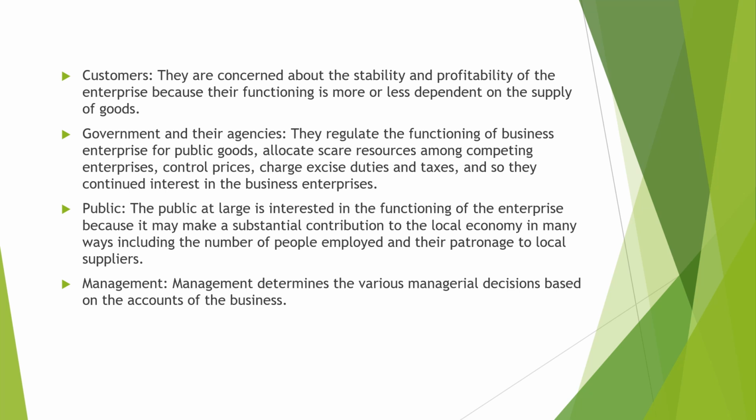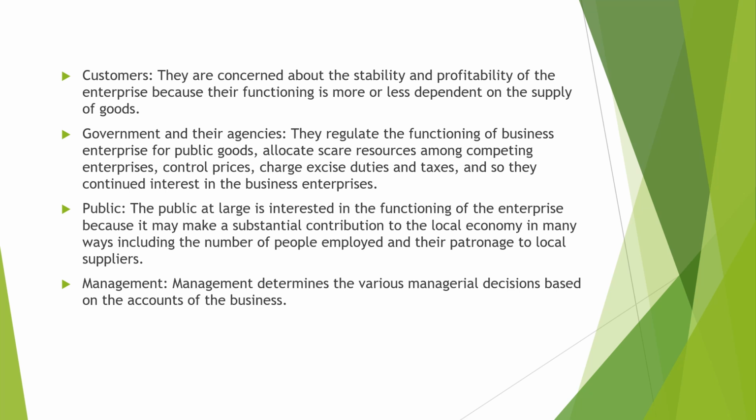Government generates revenue from entities by collecting taxes. So the accounting process is very important in identifying the proper revenue of the organization and to apply proper tax. Next is public.